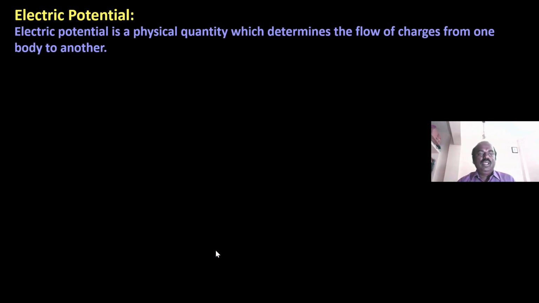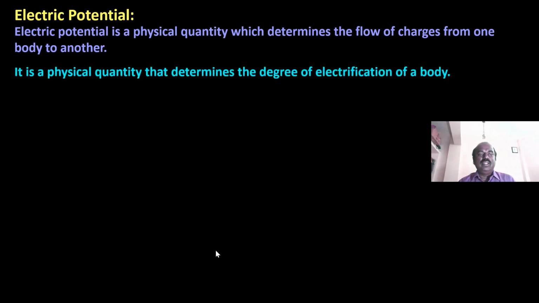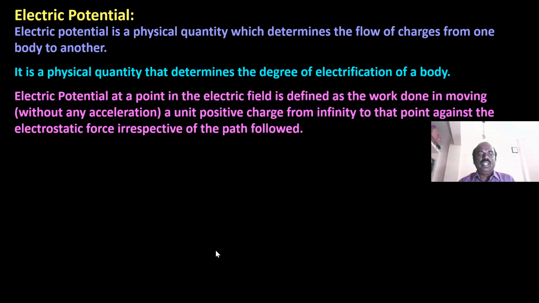Electric potential. Electric potential is a physical quantity which determines the flow of charges from one body to another. It is a physical quantity that determines the degree of electrification of a body.